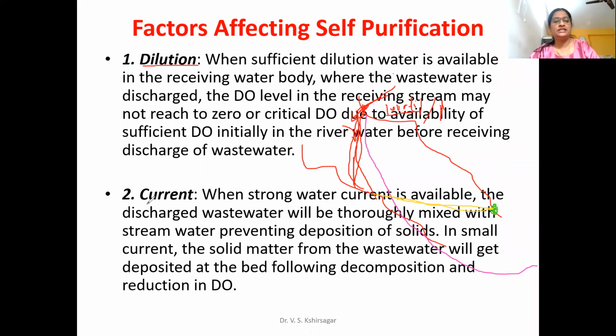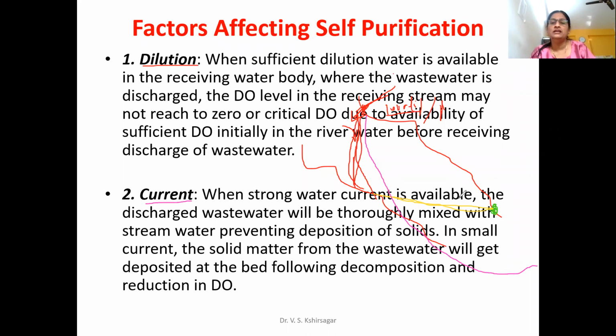Then the second factor is the current. If the current of water is very high, meaning the rate of flow in the river is very high, if the slope is more, then the water is moving at a faster rate. In that case, we can say its current is very high.